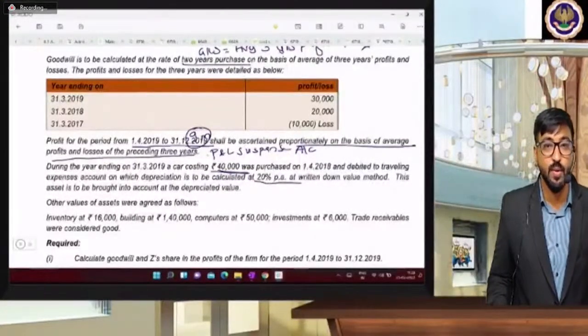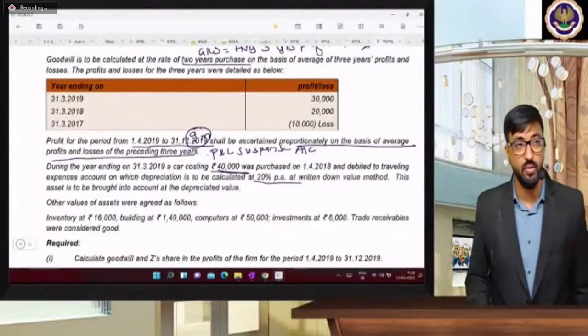The asset is to be brought into account at depreciated value.